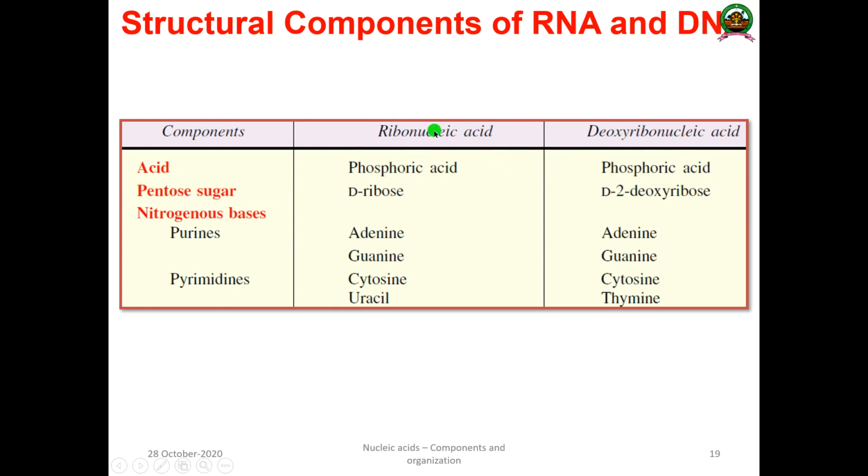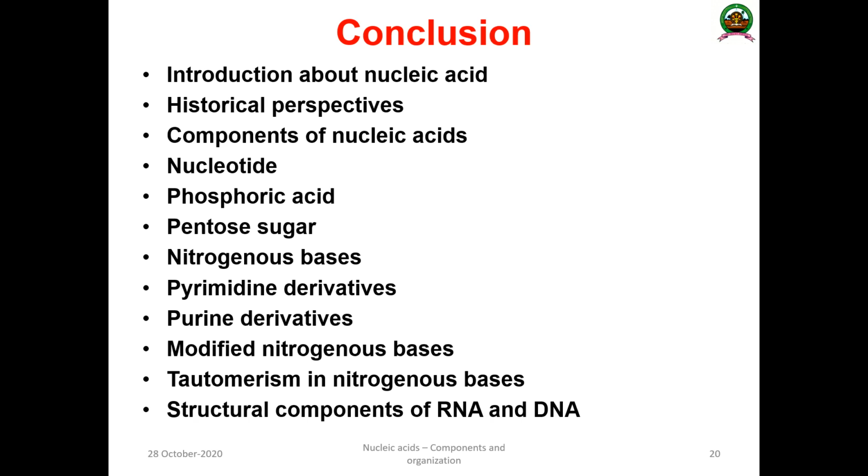In the case of pentose sugar, in ribonucleic acid, the RNA, this is D-ribose. But in the case of DNA, this is deoxyribose. And in the case of nitrogenous bases, the purines, both DNA and RNA have adenine and guanine. But for pyrimidines, RNA has cytosine and uracil, and DNA has cytosine and thymine. So these are the structural components commonly present in DNA. This is all about the structural components and the introductory concept of this particular unit.